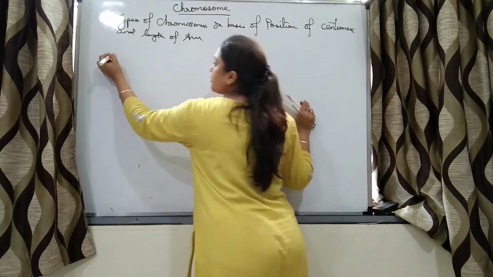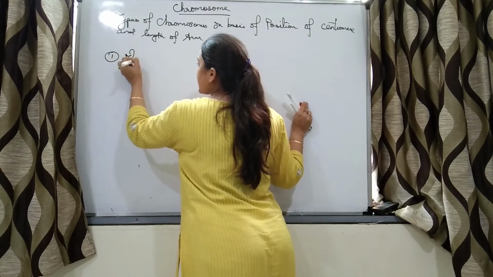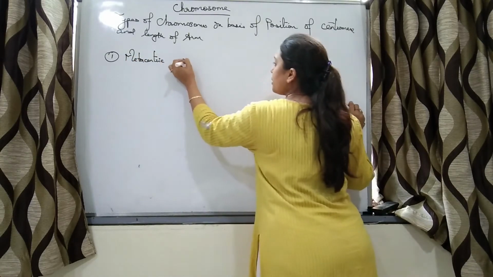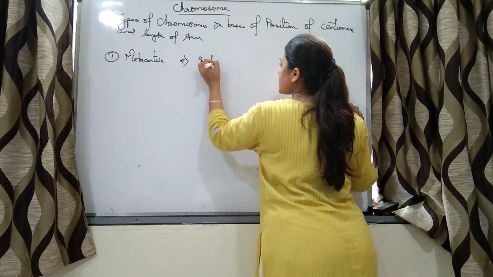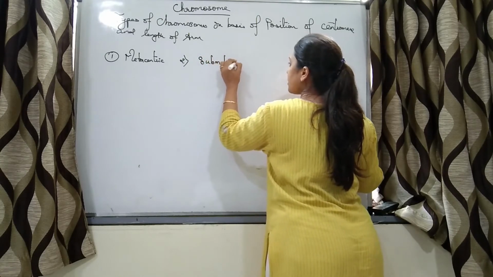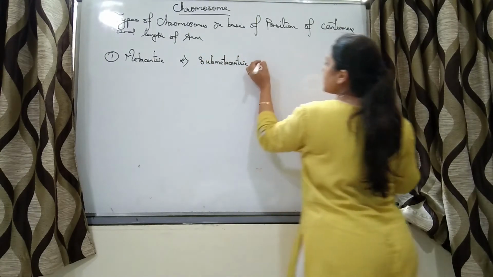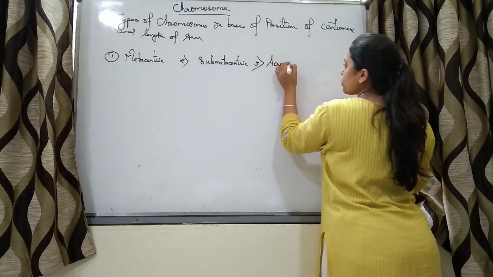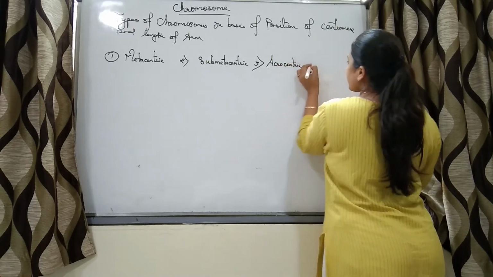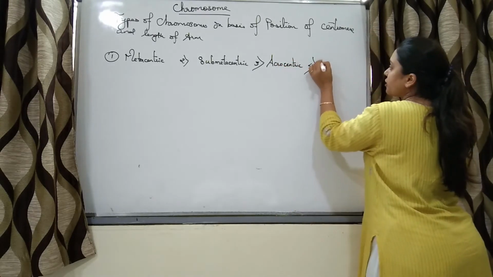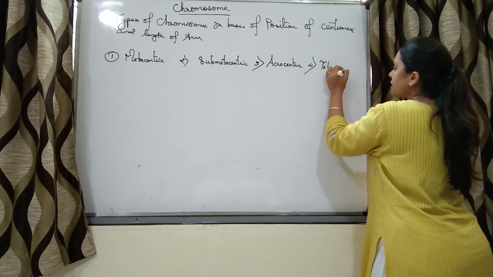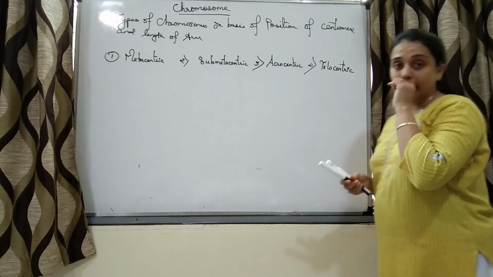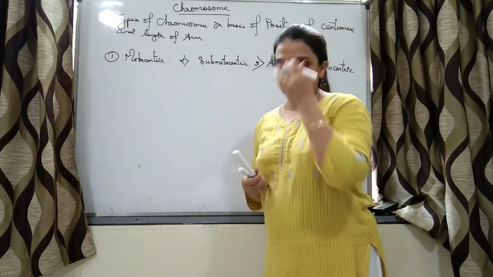Those are, the first one is metacentric, the second one is submetacentric, the third one is acrocentric, and the fourth one is telocentric. These are the 4 types of chromosomes. Now we will draw its diagram.